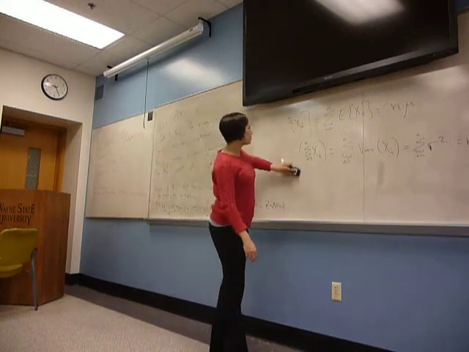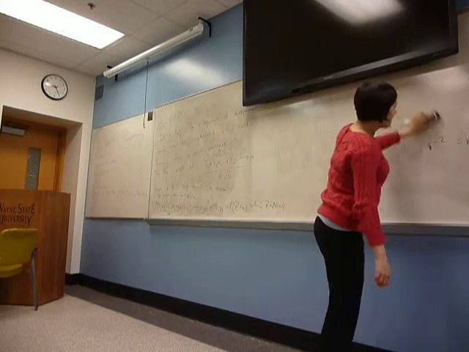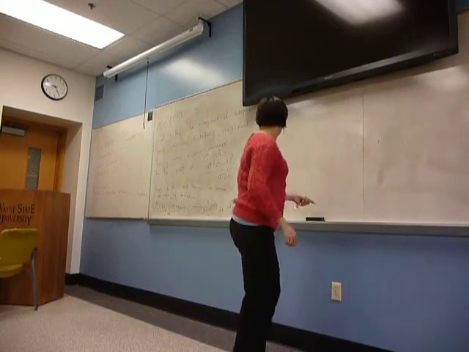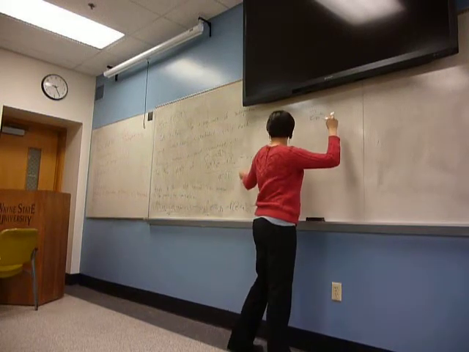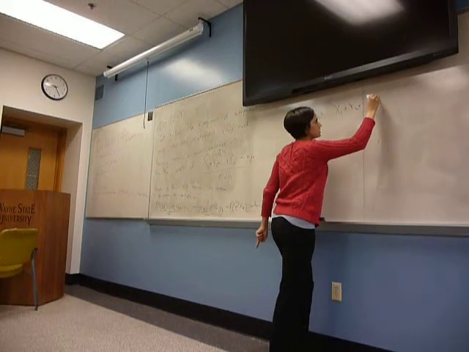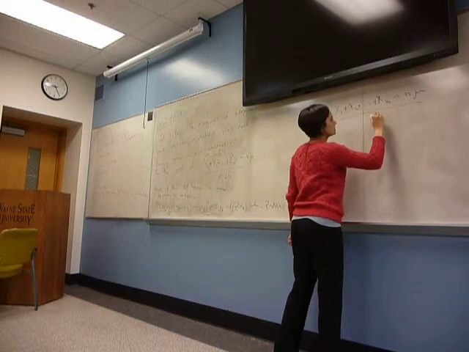Now that we know that moment-generating functions determine a distribution, the idea of the proof is basically this. Let me call Zn this random variable, x1 plus x2, and so on, minus n mu over sigma squared n.